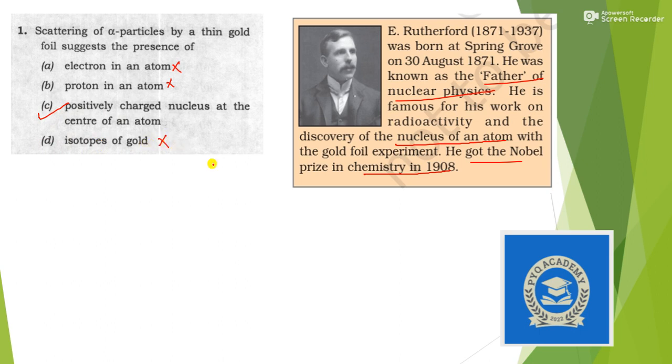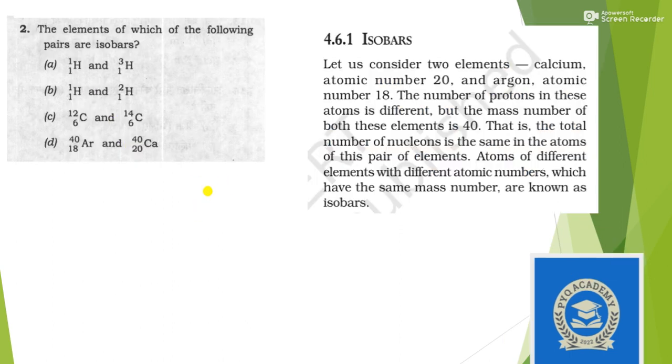Then electron in an atom and proton in an atom: proton is found inside the nucleus, so it is not possible by that experiment. So our answer is option C. Let's move to the next question.